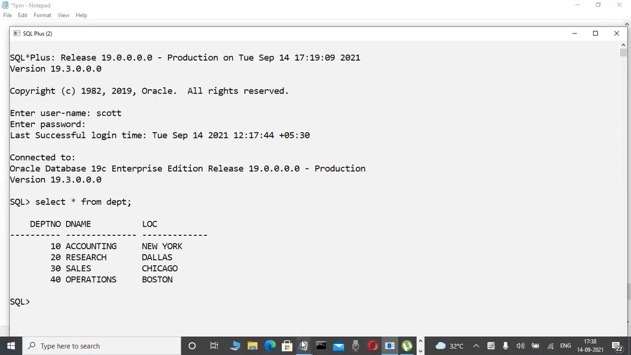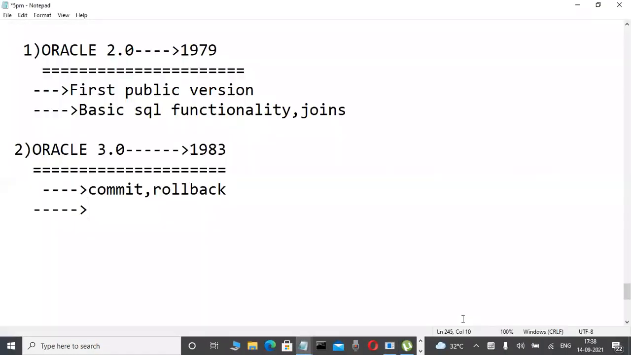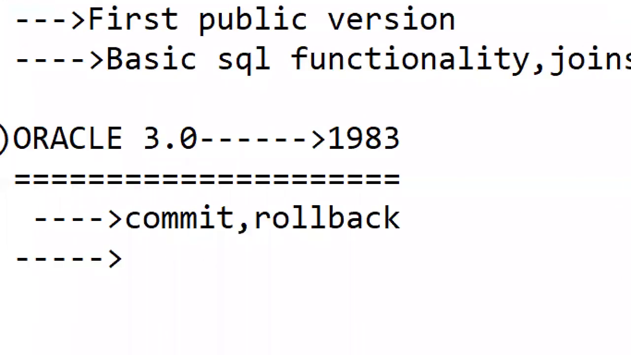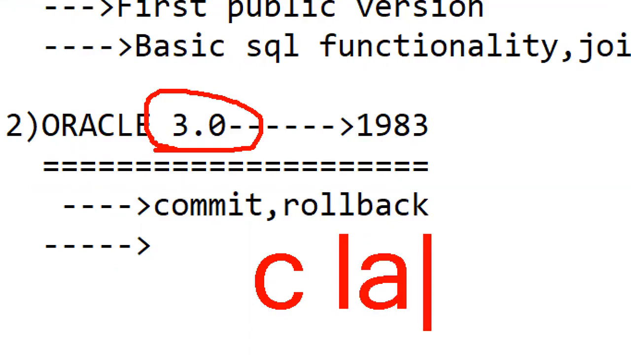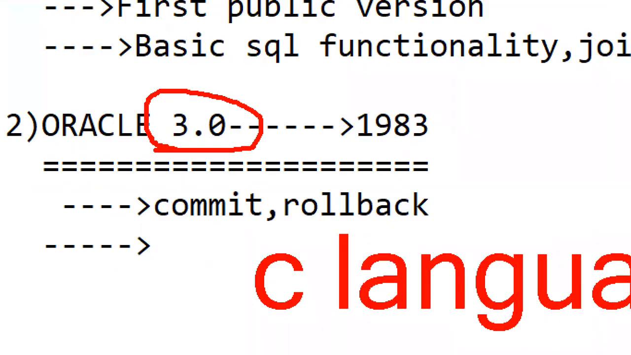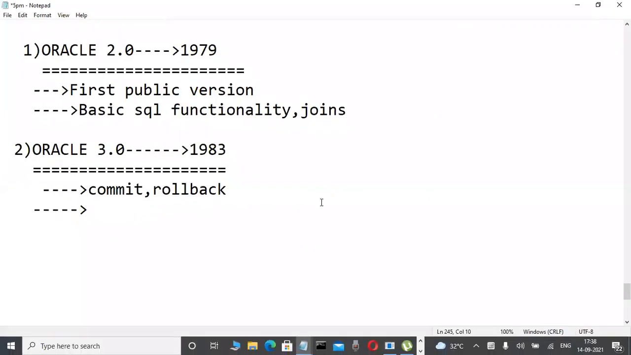And now here, the internal language is PDP assembly language. But unfortunately, from 1983 onwards, from version 3.0 onwards, Oracle was rewritten using C language. That's why nowadays the internal translator is also very powerful on the Oracle side. They are using C language only for implementing internal concepts. In olden days it was PDP assembly language, but nowadays it is C language internally.